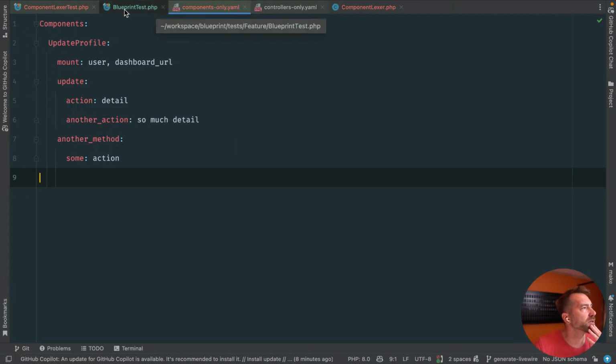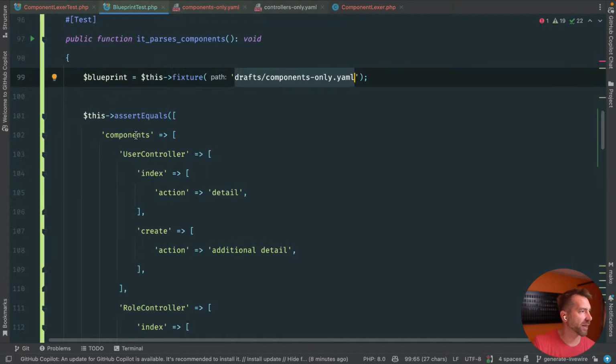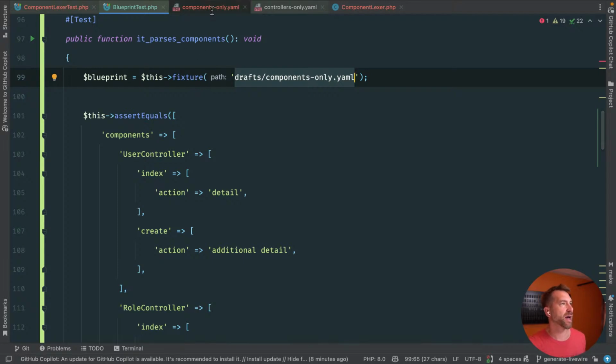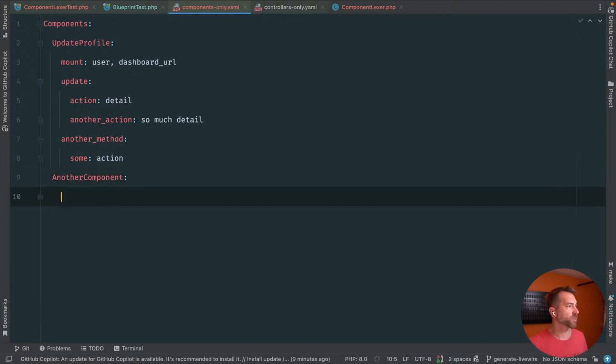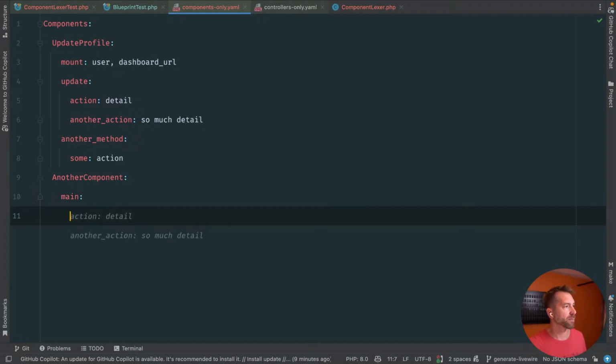All right, so let's go back to our blueprint test. And now that we have this components, I suppose we probably should do two components. So let's do another component. This doesn't really matter. We won't do mount here. We'll just do main action, you know, reaction. All right, cool.